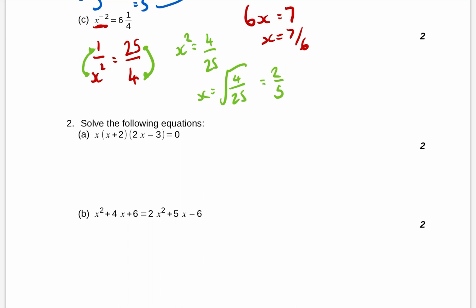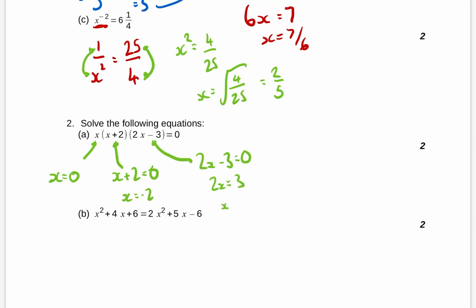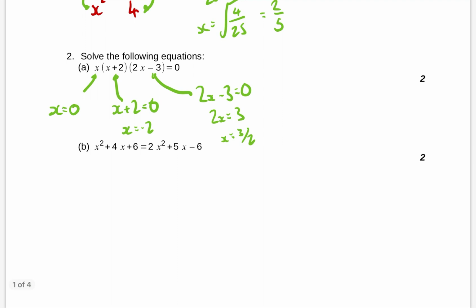Right, that was all the kind of stuff that you should have been doing during the week. Question 2 is some revision from Unit 1, just to see who remembers it. Solve the following equations. That means x has to be 0 there. That means x plus 2 has to be 0, in which case x is negative 2. And that bit there means 2x minus 3 has to equal 0. So 2x has to equal 3, and x equals 3 over 2. Nice, 2 marks. Nice 2 marks, those.